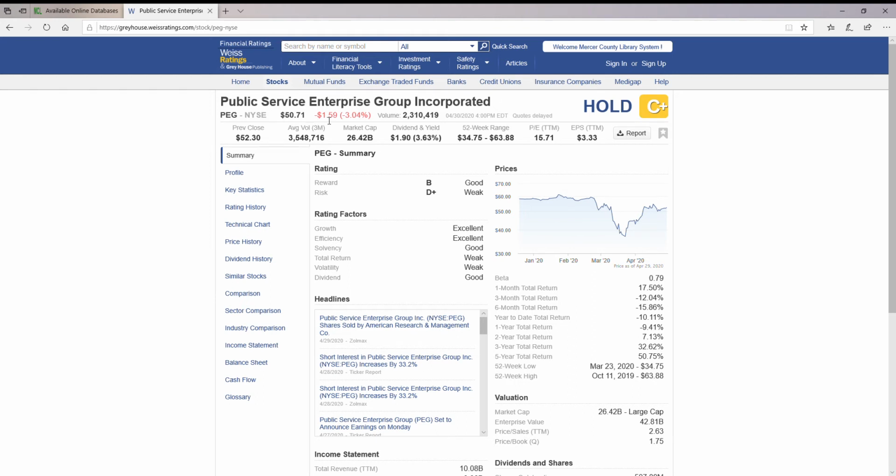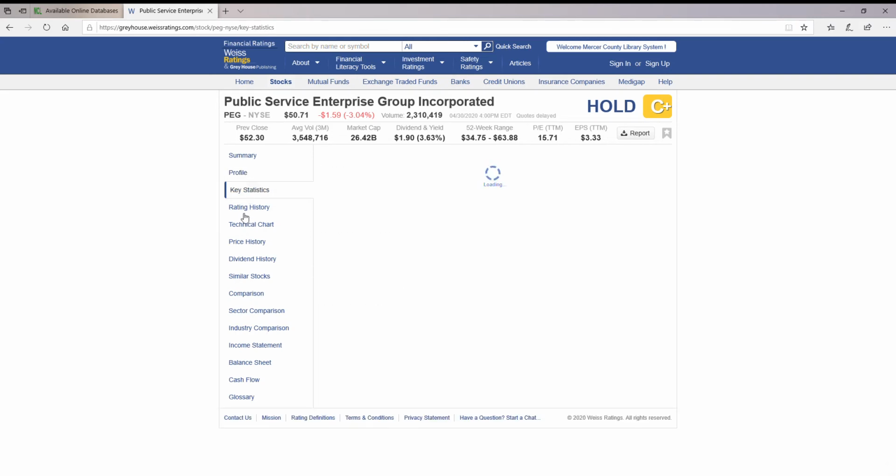During the day, these numbers will change every so many minutes or so many seconds as trading takes place on the floors, and you'll see that those prices and volume and all that stuff will change. Then there's usually a summary on the right. This summary will be the lead on your table of contents on the left. As you click through the table of contents, you'll see the page changing.